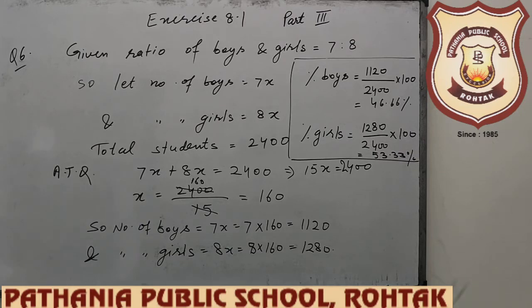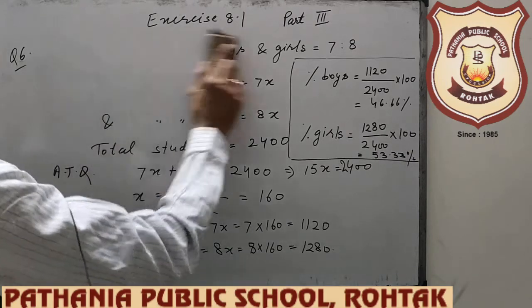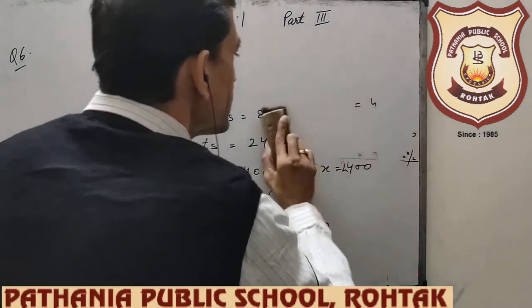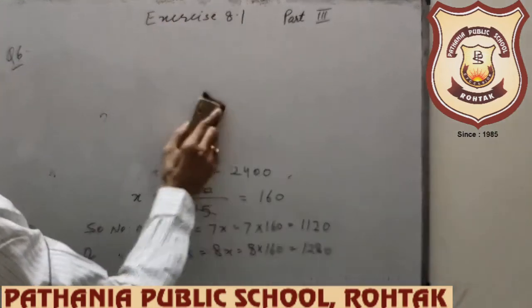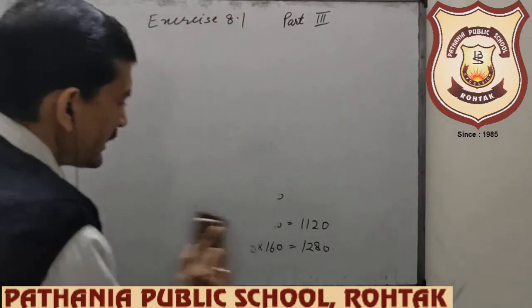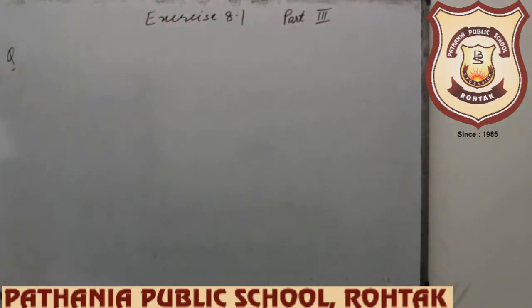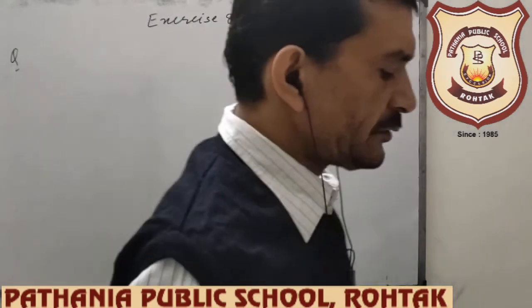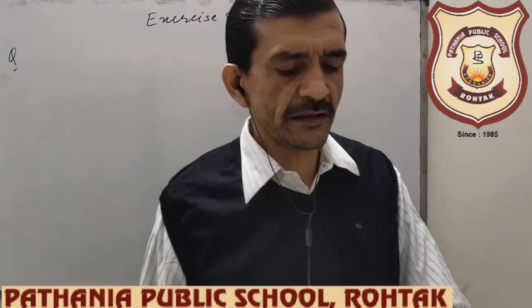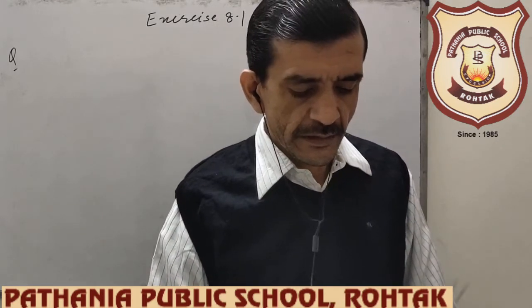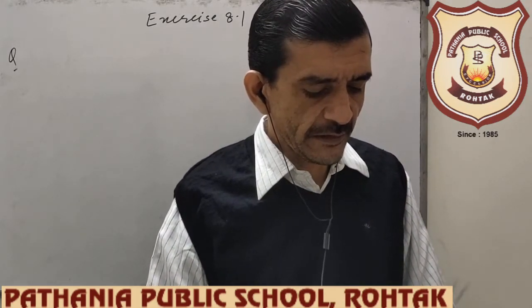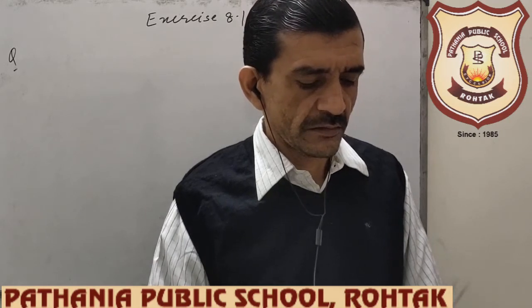Now beta, I want to discuss the next question. Question number 7. What is it? I am reading it in front of you and then I will try to solve it on the board also. Listen about it. Question 7 is, the prices of a scooter and a TV are in the ratio 8:5. If the TV cost is given, then find the cost of the scooter. It is very easy.